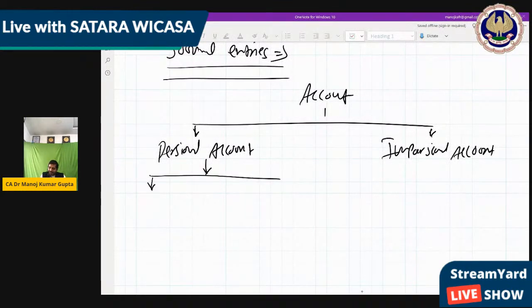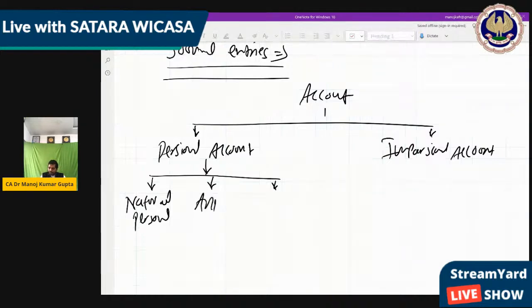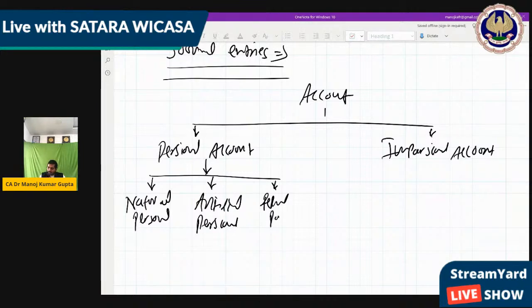It can be further divided into three parts: natural personal, artificial personal, or you can say representative personal.